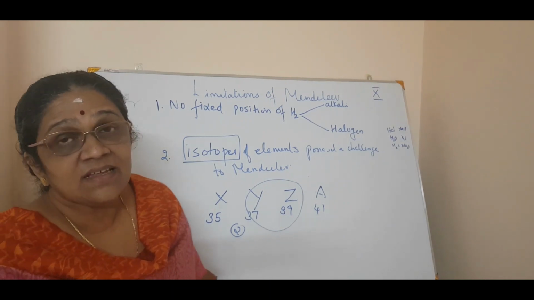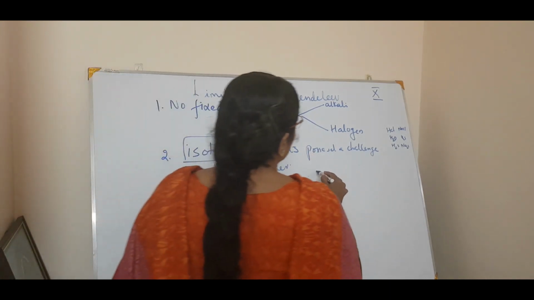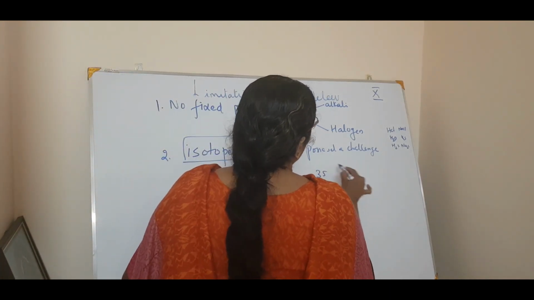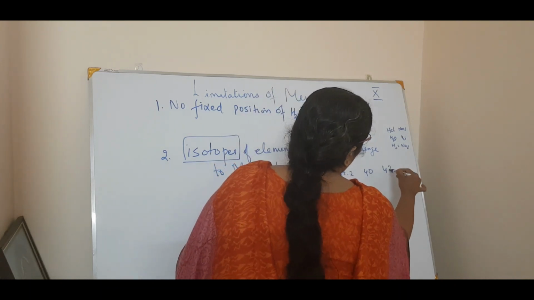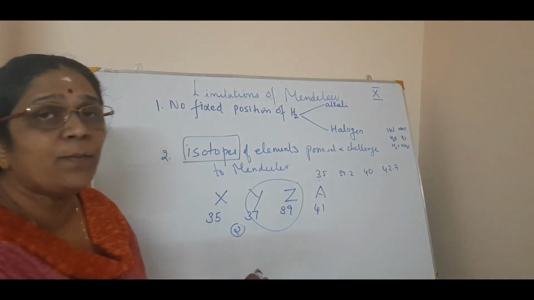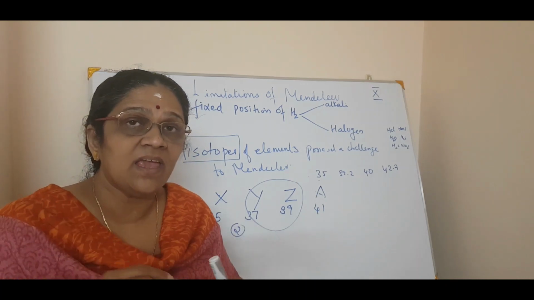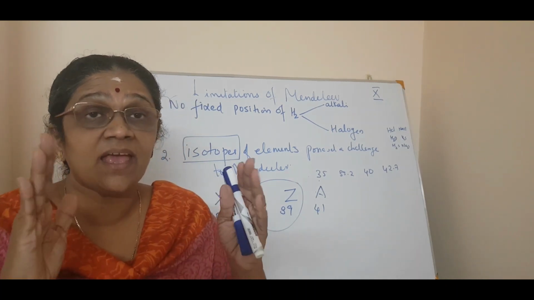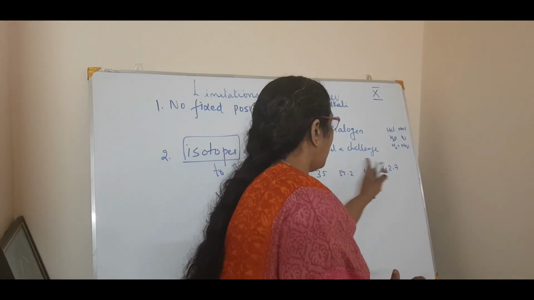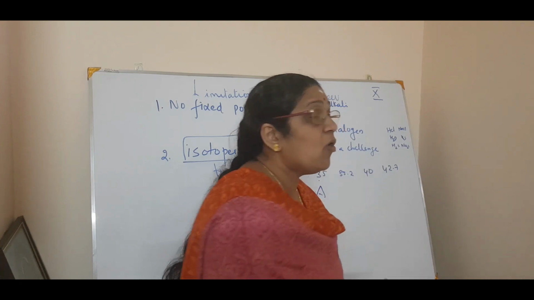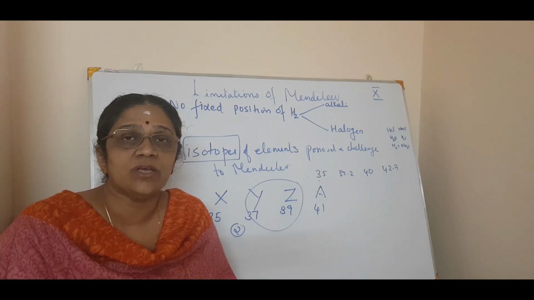But since there is no gradation in atomic mass, that means atomic mass will be like what? First one is 35, the next element is 35.2, the next element will be 40, the next element will be 42.7. So see, there is no particular gradation in the atomic mass. You cannot say how many elements will be there between two. If you say one here and one here, you can't predict how many will be between these two elements. So that was a big limitation for Mendeleev.